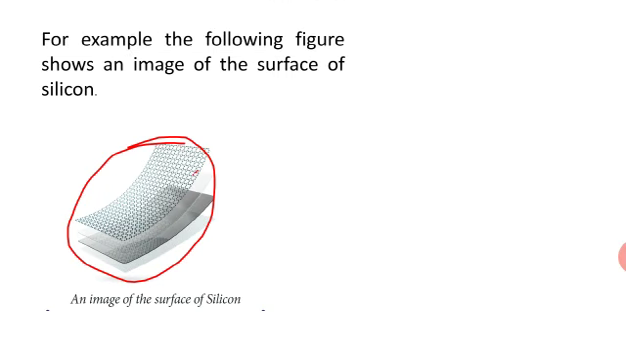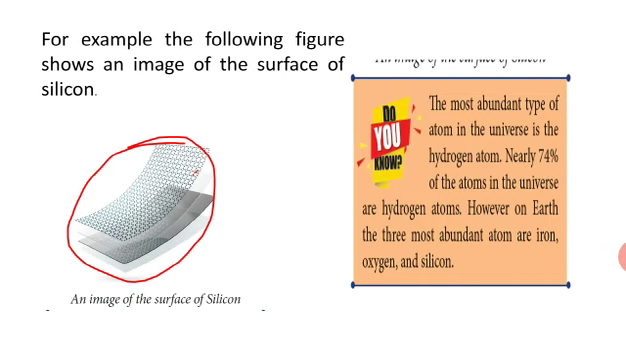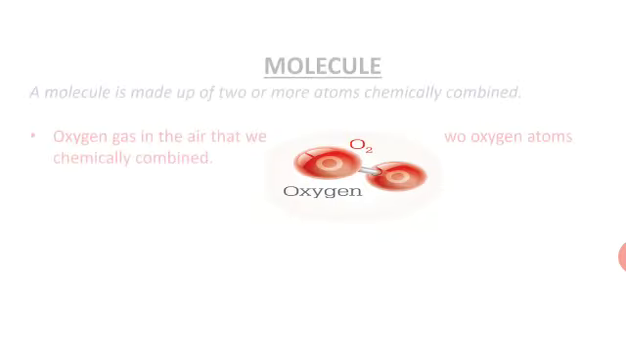Atoms. Right. Do you know, the most abundant type of atom in the universe is the hydrogen atom. The hydrogen atom occupies most of the universe. Nearly 74% of atoms in the universe are hydrogen atoms. However, on Earth, the three most abundant atoms are iron, oxygen and silicon. Iron, oxygen and silicon are most abundant or available on the Earth's surface.